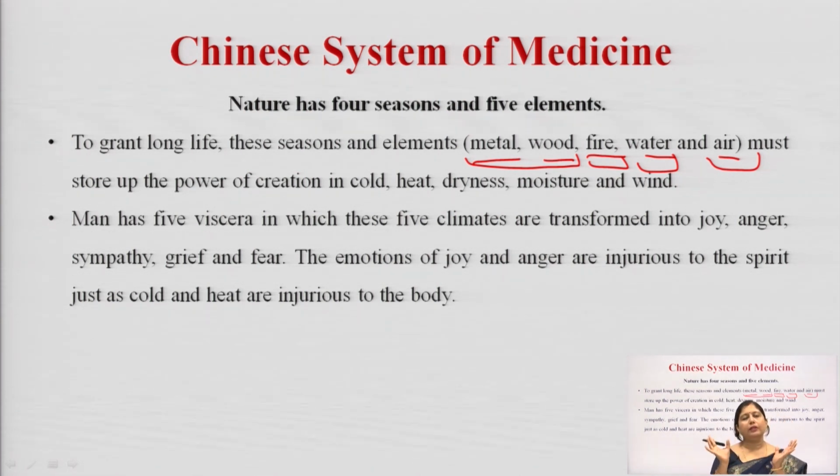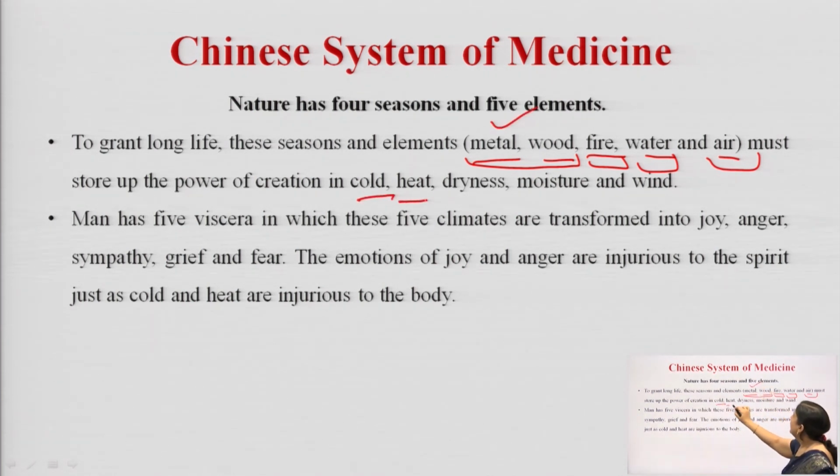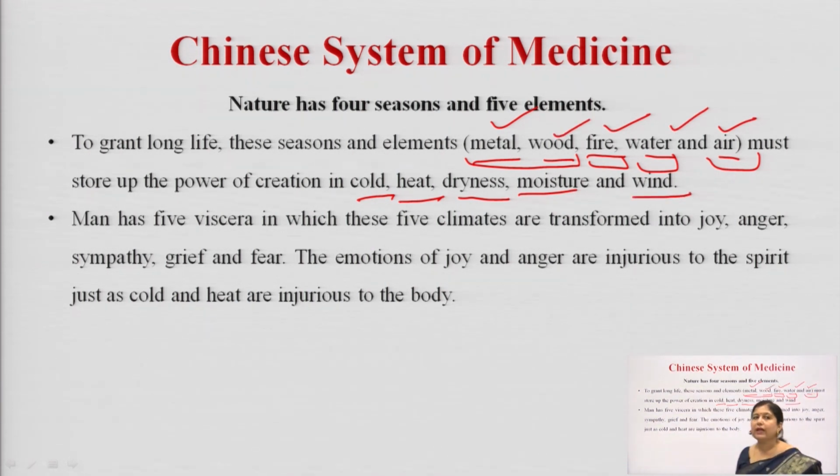They store up all these 5 elements and they have created different individuals, and these individuals have the nature of cold, which is related to metal, heat, which is related to fire, dryness, which is related to air, moisture, which is related to water, and wind, which is related to wood. So, they have correlated this. Then man has 5 senses